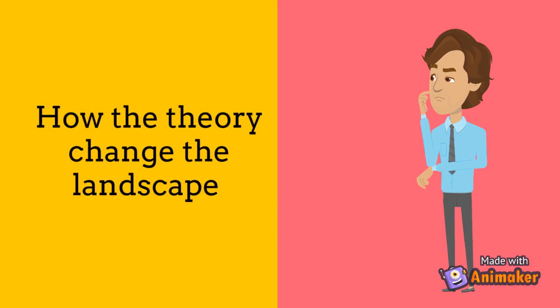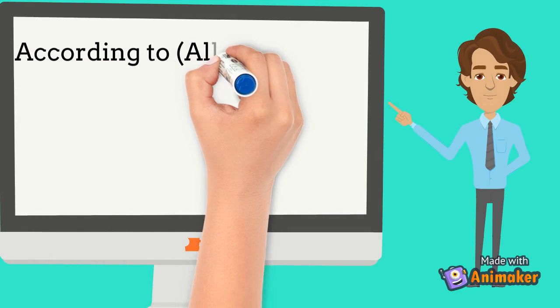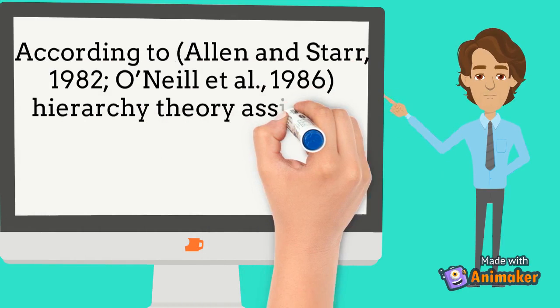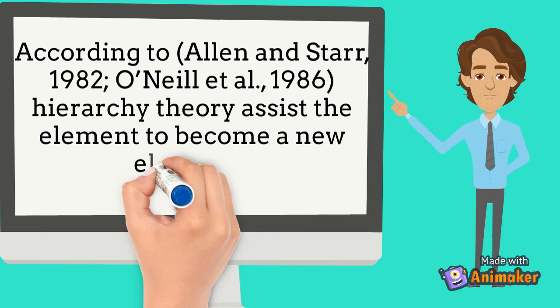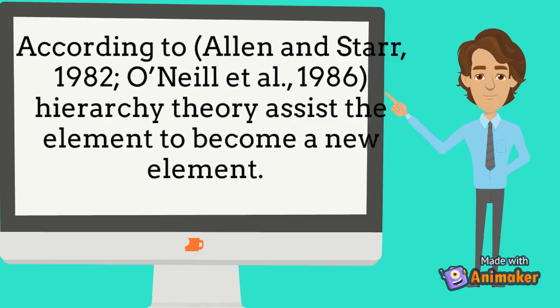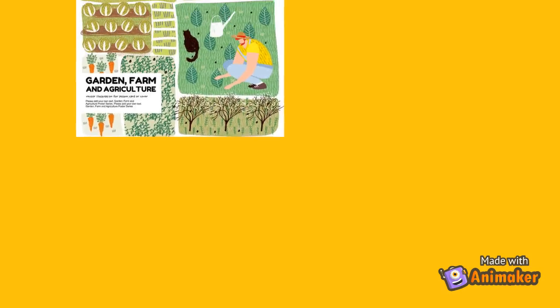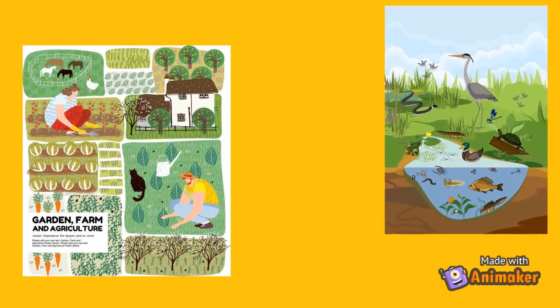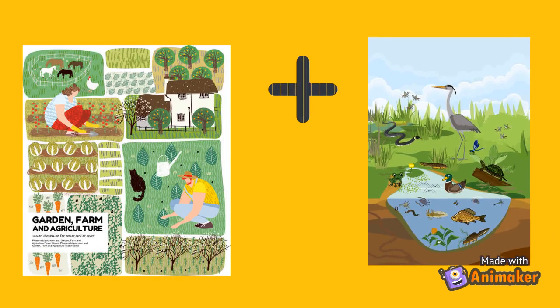How can the hierarchy theory change the landscape? According to Allen and Starr, 1982, and O'Neill et al., 1986, hierarchy theory assists an element to become a new element. Hierarchy theory also functions to organize the processes of the ecosystem into scales of interaction. It can be used to clarify landscape ecology related to land use planning and land management, which can give a profit directly to humans or for the sake of biodiversity.